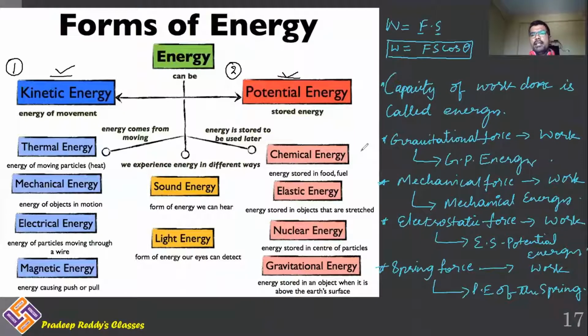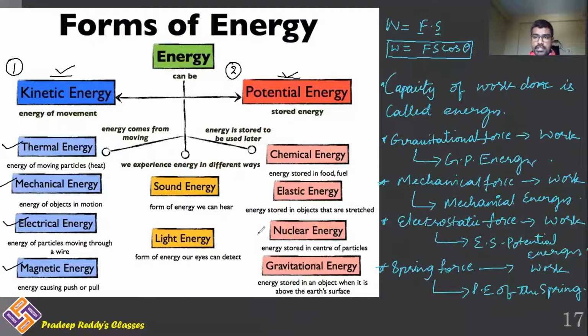Not only mechanical energy, there are other forms of energy which may correspond to different forces acting upon an object. Therefore, you can have thermal energy, like if heat is able to do some work, that results in thermal energy. Mechanical energy is another form of energy. Electrical energy, if electrostatic force is able to do some work, then that is called electrical energy.